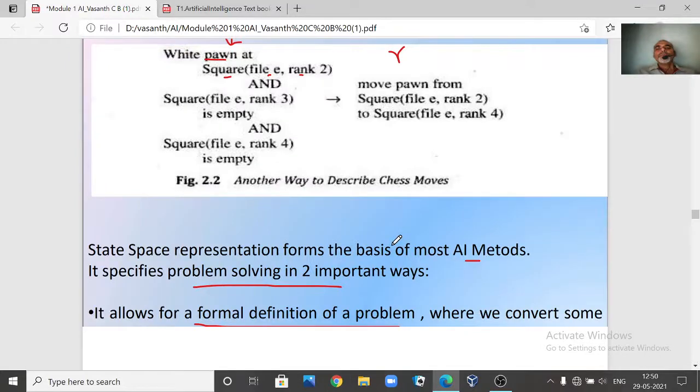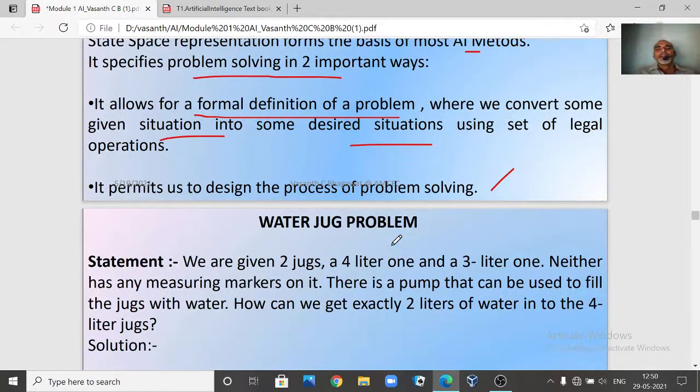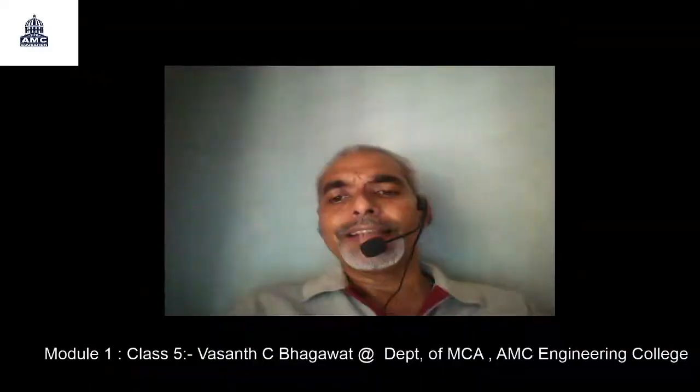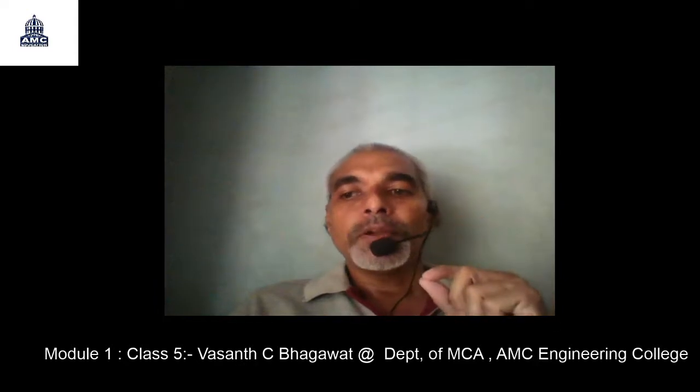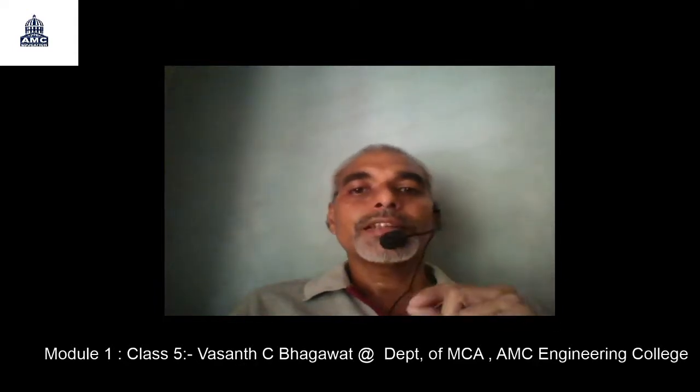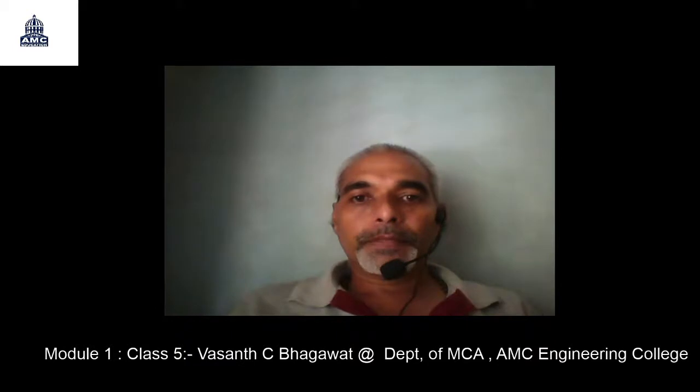Now we will take a second example called the water jug problem. Since it is a little bit easier problem, we will try to understand how we are going to define a state space search, how to represent it, the rules, how we are going to solve the problems, and how to write the rules for the water jug problem. Okay, so let us consider our water jug problem.